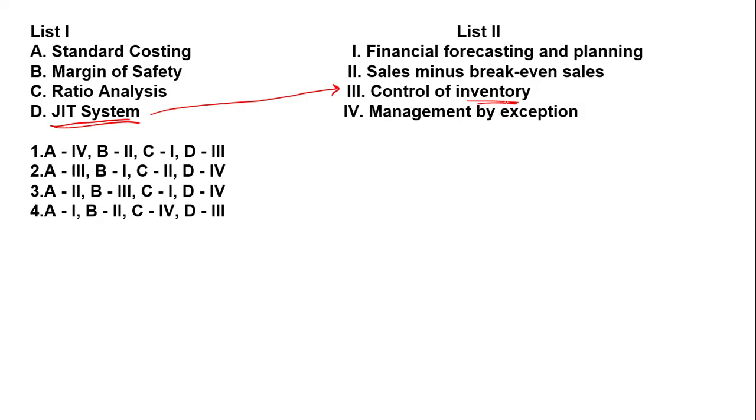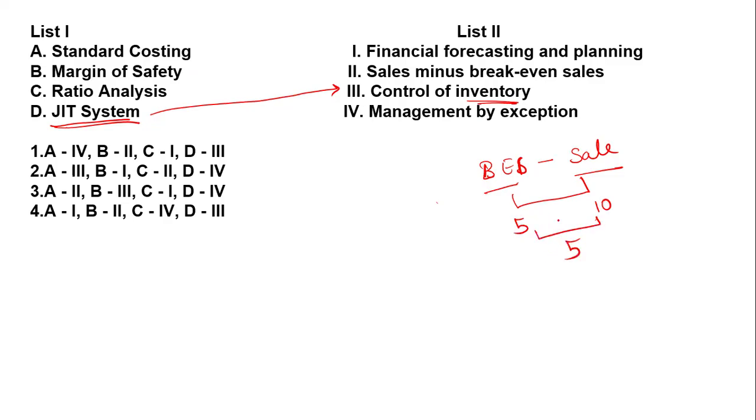Now, what is the margin of safety? Whatever your break even sale is, if you deduct it from your sale, that is the margin of safety. Suppose your sale is 10 rupees and your break even sale is 5 rupees. Then your margin of safety is 5 rupees.